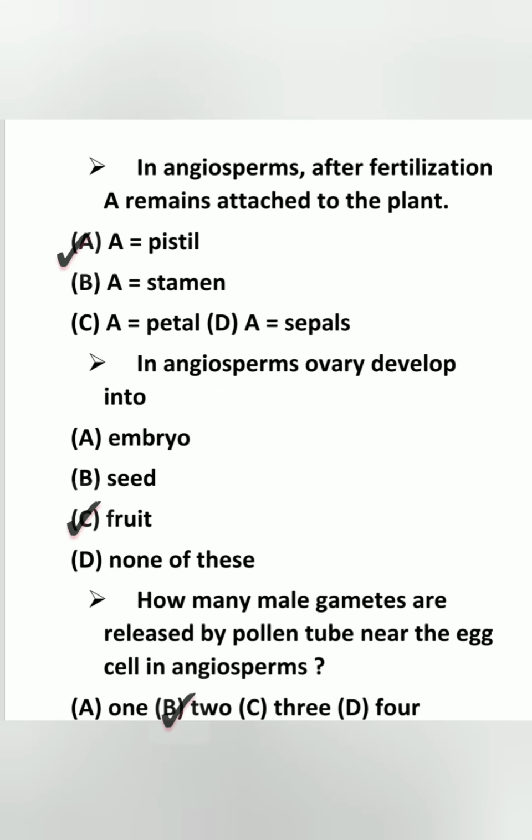Next, in angiosperms, after fertilization, dash remains attached to the plant. The answer is A, pistil. Next, in angiosperms, the ovary develops into fruit. Next, how many male gametes are released by the pollen tube near the egg cell in angiosperms? The answer is 2.